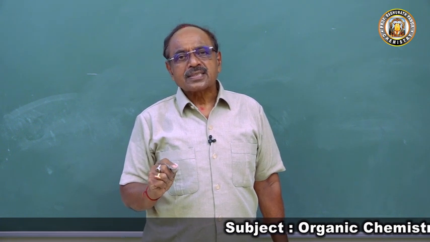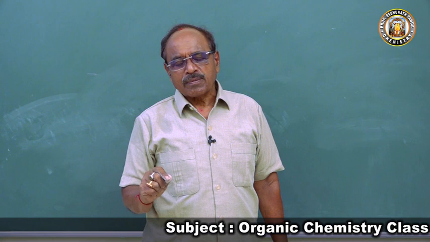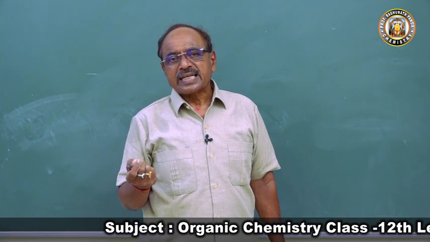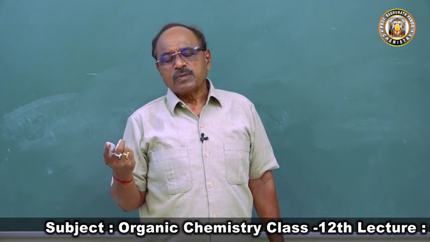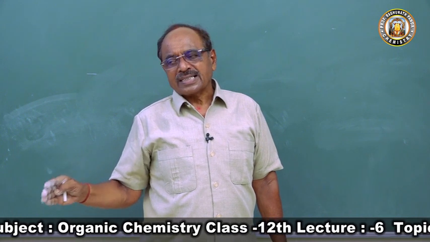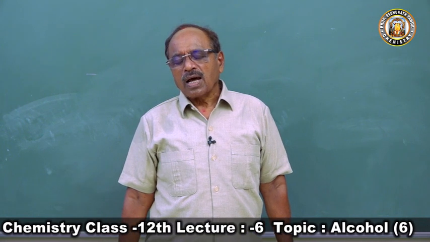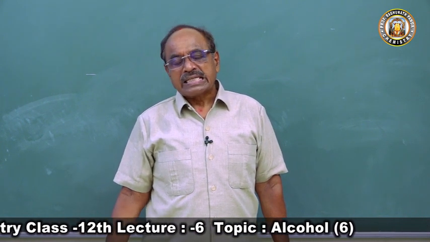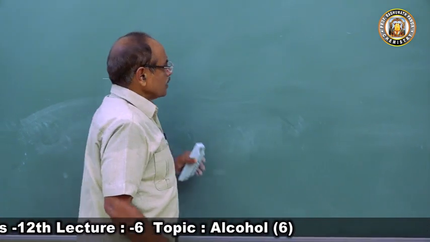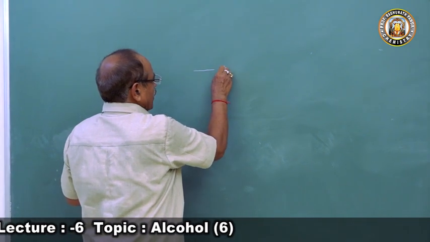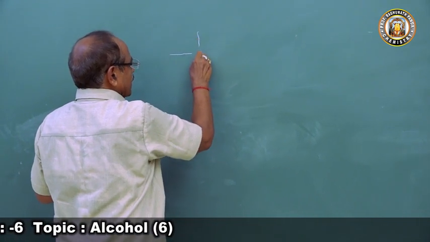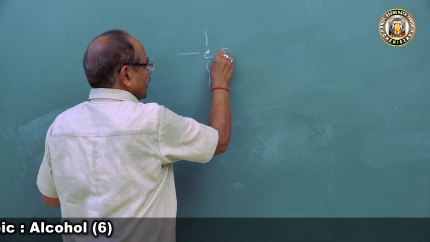And once your concept about what is carbonium ion or carbocation is clear, then it will be very easy for you to understand the reactions involving alcohol, aldehyde, ketone, alkyl halide, etc. Now let's come to the carbonium ion. This is called carbonium ion or carbocation.